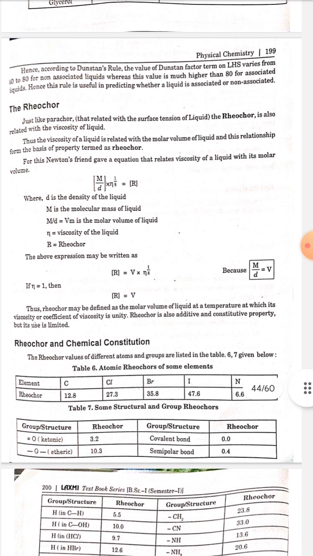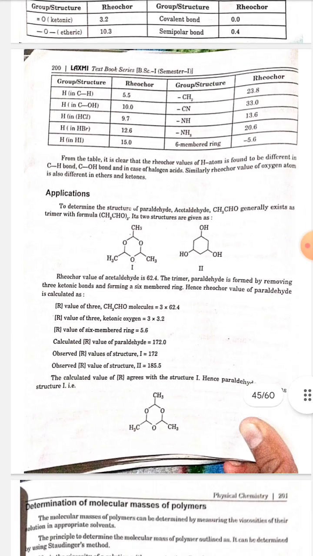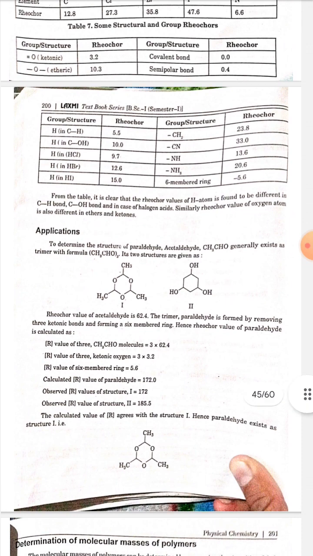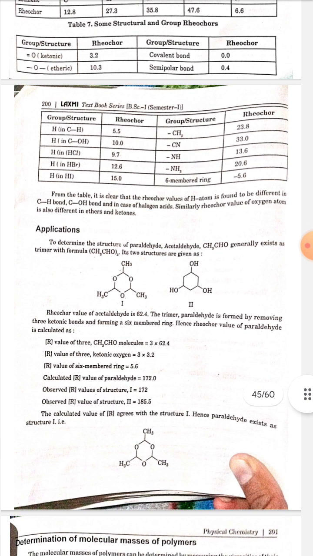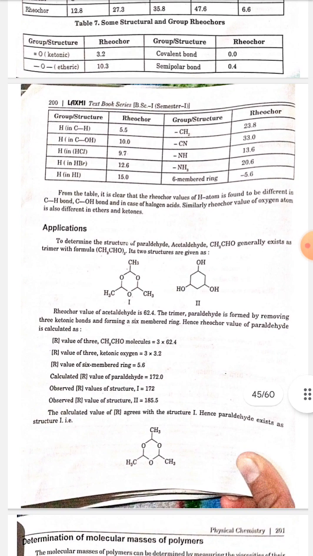Refractivity and chemical constitution. The refractivity values of different atoms and groups are listed in Tables 6 and 7. From the table, it is clear that the refractivity value of the hydrogen atom is different in a C-H bond, an O-H bond, and in the case of halogen acids. Similarly, the refractivity value of the oxygen atom is also different in ether and ketone.